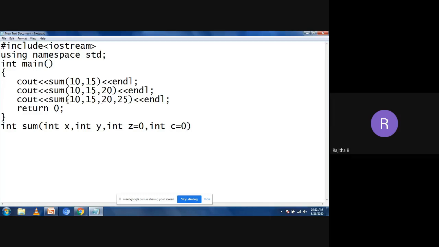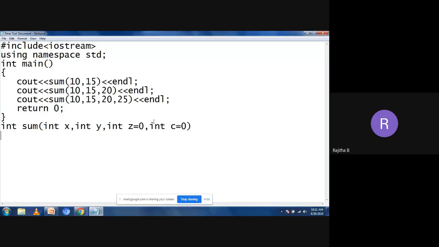Okay, why? Because the maximum number of parameters here is 4. So you need to take the 4-parameter function definition. That is the condition. When you are using different numbers of parameters with the same function name, what is the maximum number of parameters? 4. So you need to write the function definition with the 4 only, not the 2 or the 3. So you need to take the 4 formal parameters in the function definition.